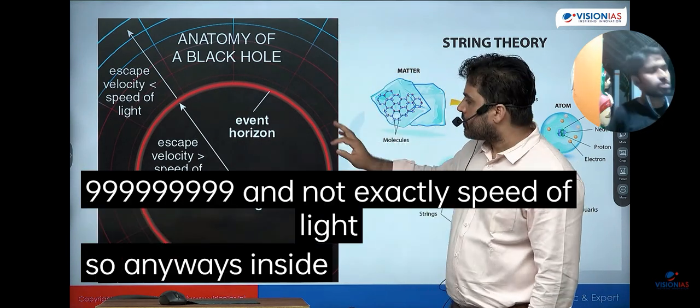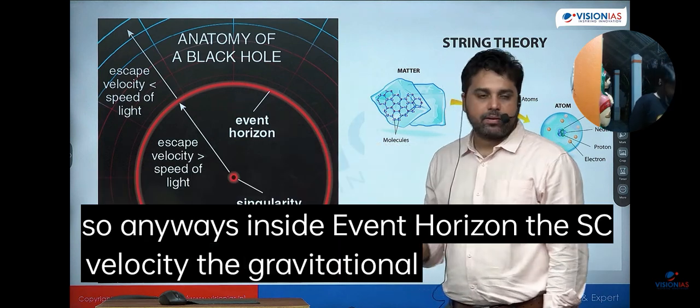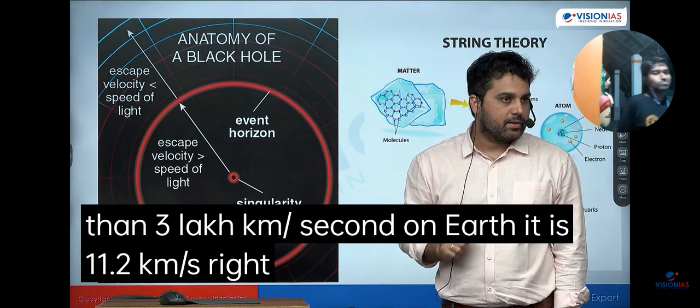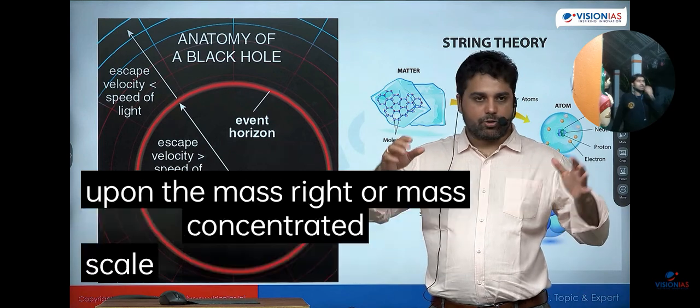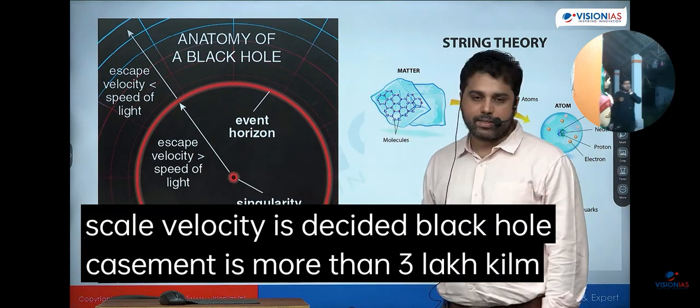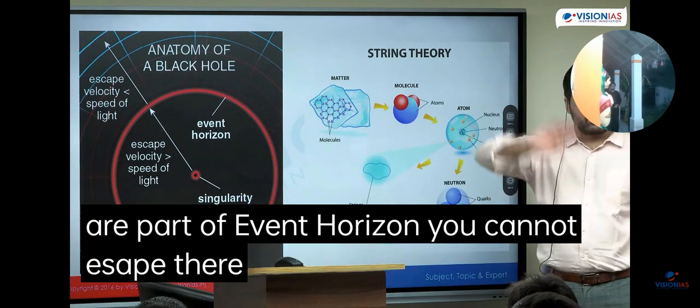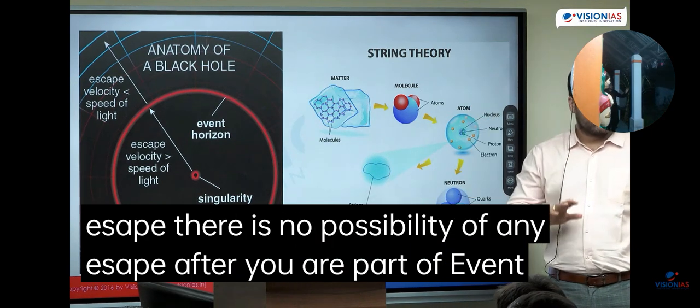So anyways, inside the event horizon, the gravitational force is so powerful that the escape velocity is more than 3 lakh km per second. On Earth it is 11.2 km per second. Right? Per object, depending upon the mass, or mass कितना concentrated है, escape velocity is decided. Black hole की case में it is more than 3 lakh km per second. So this region around the black hole is called event horizon. The moment you are part of the event horizon, you cannot escape. There is no possibility of any escape after you are part of the event horizon.